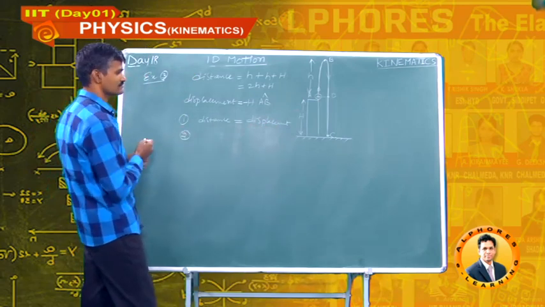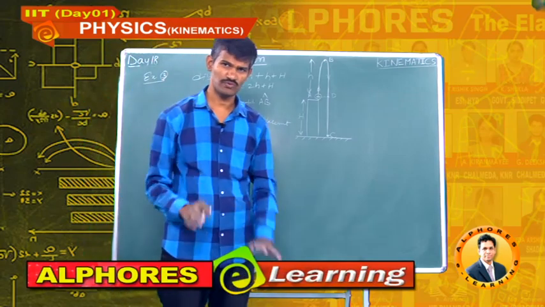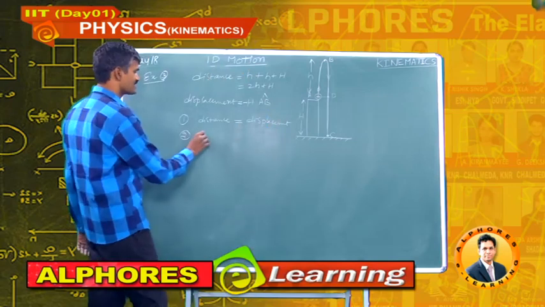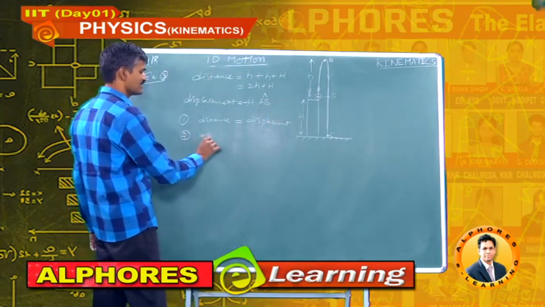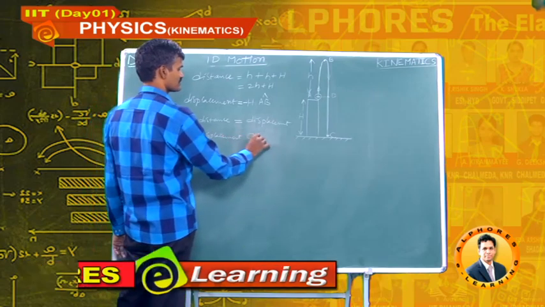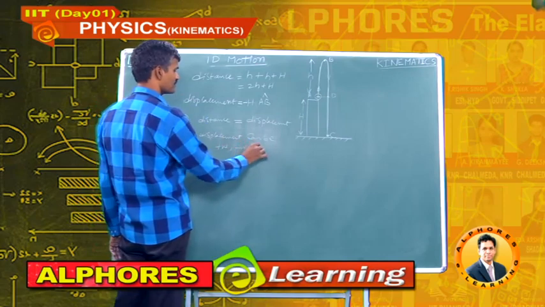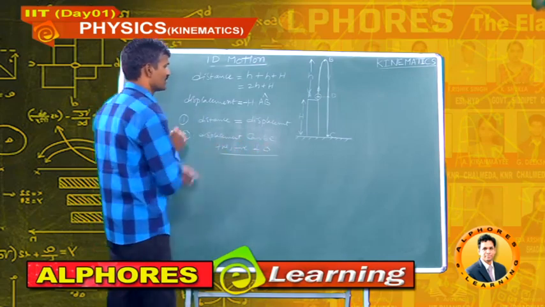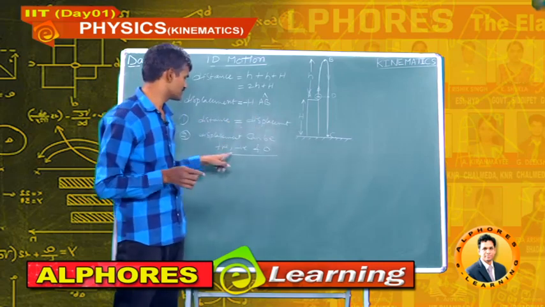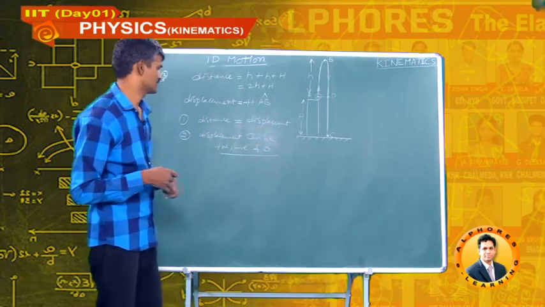Next, in the second example, displacement is 0, but distance is not 0. So, displacement can be positive, negative and 0. In this example, displacement is negative.